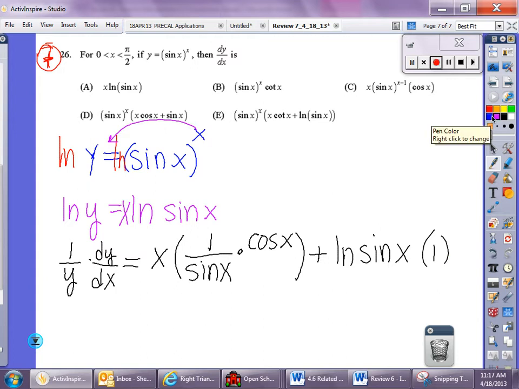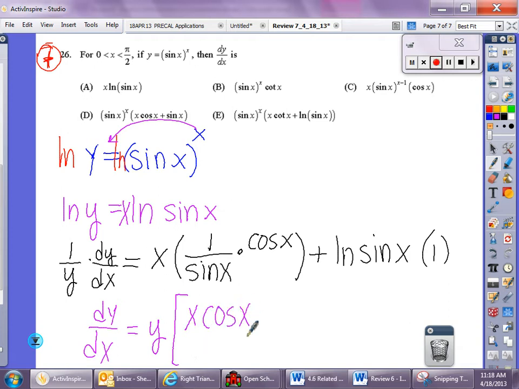Let's see. If I want this by itself, I would have to multiply y to this side, correct? Alright, so dy dx equals y. There's two terms, right? I'm going to put a big old bracket so I remember that. I'm going to clean this up a little bit. I'm going to write it x cosine of x over sine of x plus ln sine of x.